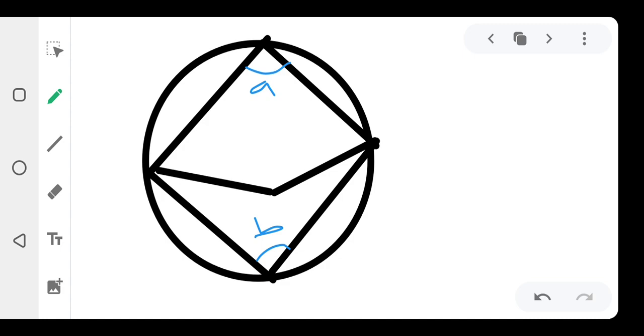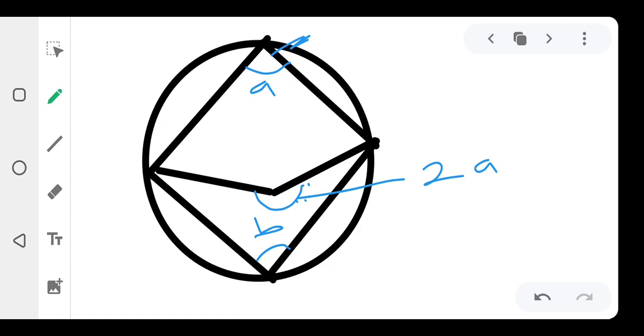Don't forget that if I have an angle at the center here, this angle at the center is going to be equal to 2 times A. Why? Because the angle at the center is twice the angle at the circumference. So this angle at the center here is going to be equal to 2 times A. Are you there with me now?